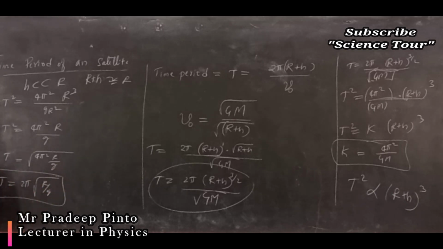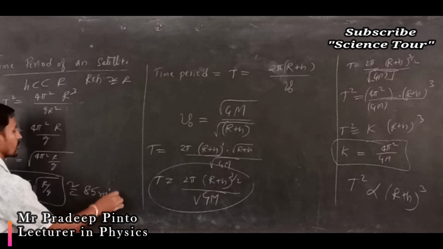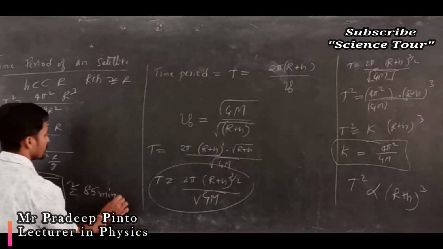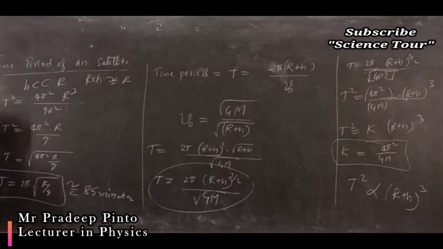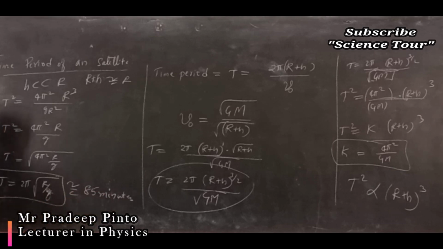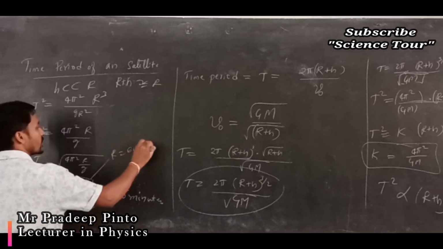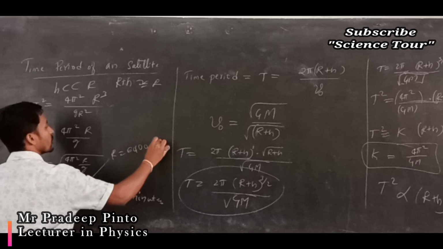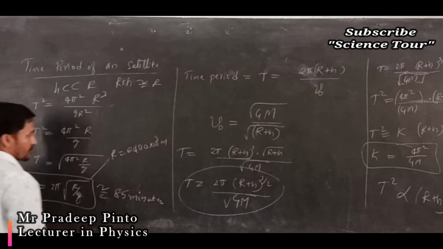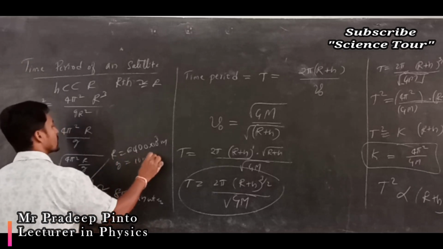So this is for the nearest satellites, and this is how much? 85 minutes. You get seconds here, because it is in meter per second, you have to substitute, no? Seconds is actually a large number, which is converted into 85 minutes. What is the value of r? R is equal to 6400 into 10 to the power 3 meter, and g you have to put as 10 meter per second square.